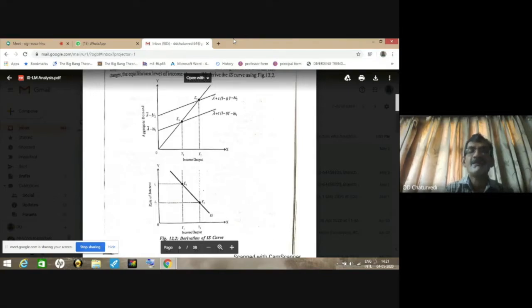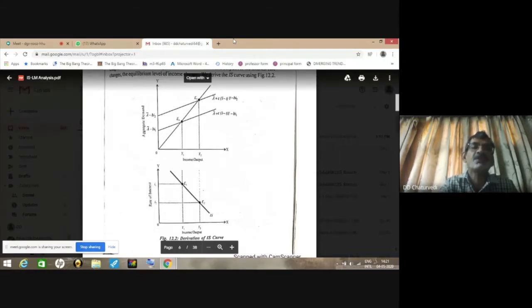We can derive the IS curve from these 2 points. Corresponding to the rate of interest Oi1, the income level is given by OY1.